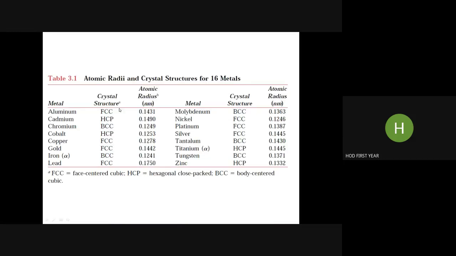If you look at the table, the typical metals we use in engineering are aluminum, cadmium, cobalt, copper, etc. But iron is the most typical. You will find mostly BCC and FCC crystal systems, with atomic radius and other properties.